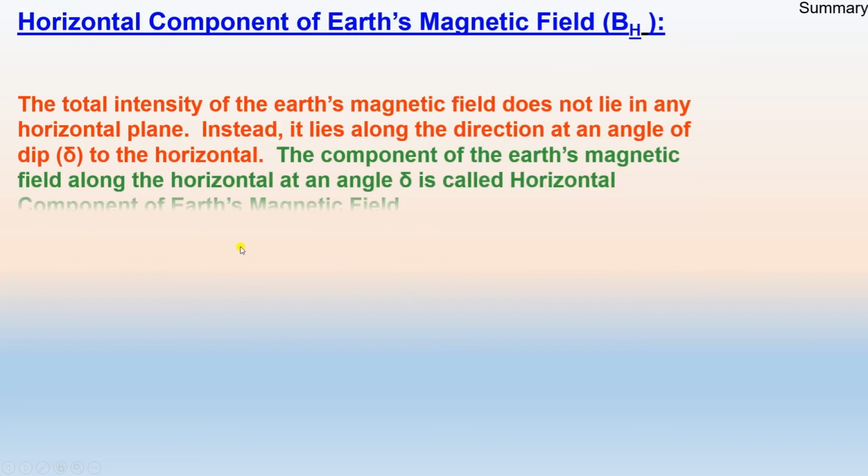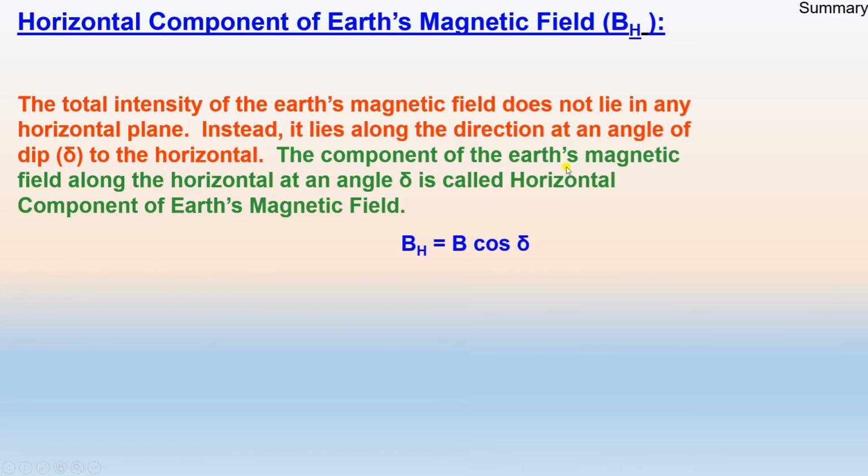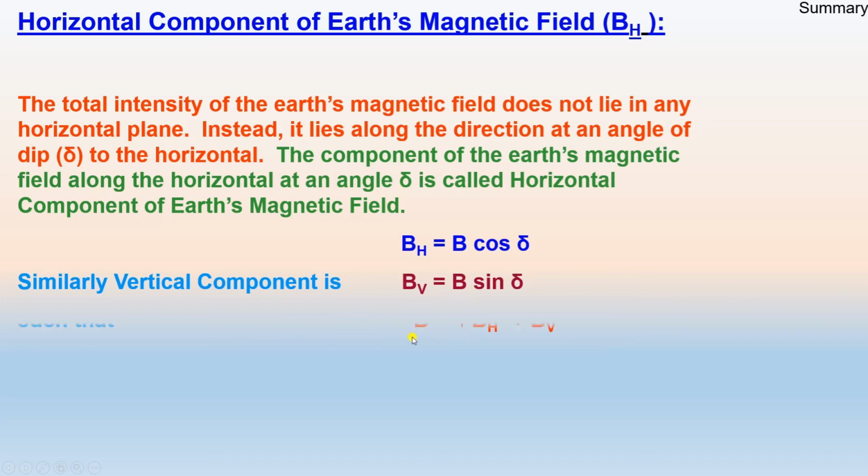And the horizontal component of Earth's magnetic field: the total intensity of Earth's magnetic field does not lie in any horizontal plane. Instead, it lies along a direction at an angle delta to the horizontal. The component of Earth's magnetic field along the horizontal at angle delta is called the horizontal component of Earth's magnetic field, given by BH equal to B cos delta. Similarly, the vertical component BV is equal to B sin delta.